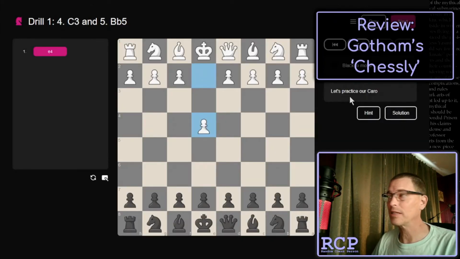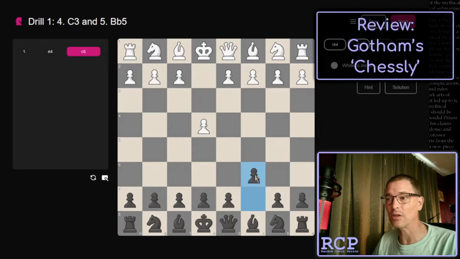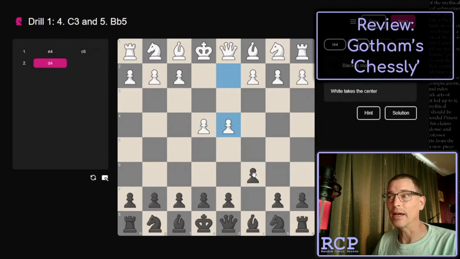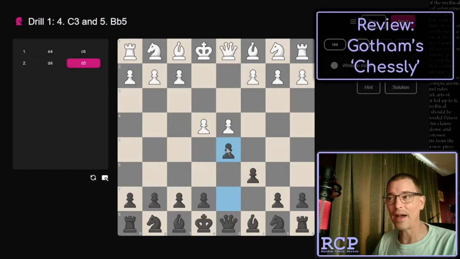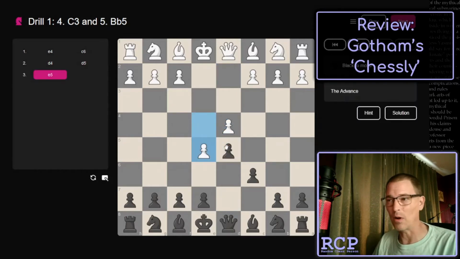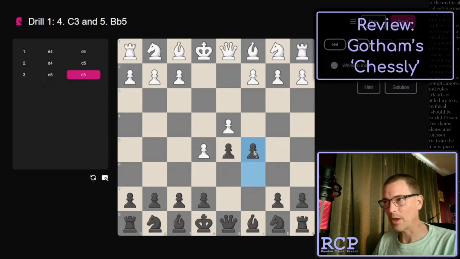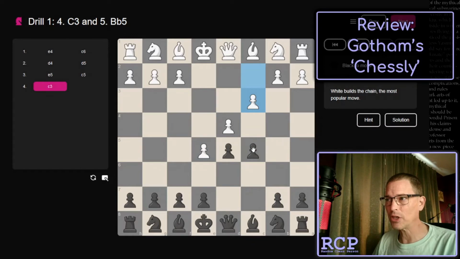Okay, it says let's practice our Caro. You can click on a hint or a solution, but I know that the first move is C6, so let's play that. And okay, white has taken the center. We know that the second move is D5. Let's see how long it takes me to get it wrong. Okay, here I know that Gotham Chess recommends C5, whereas I've been playing bishop to F5. Okay, white builds the chain, the most popular move.